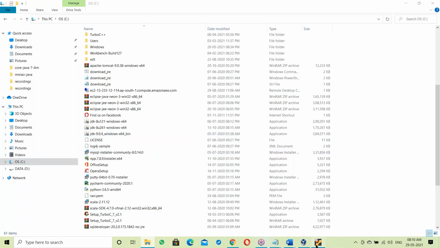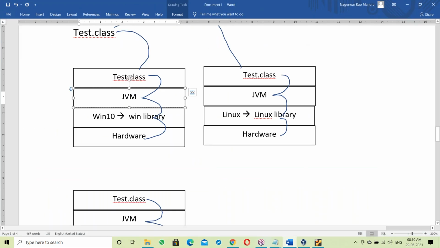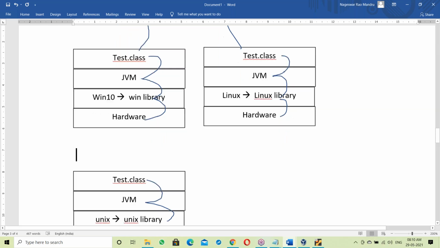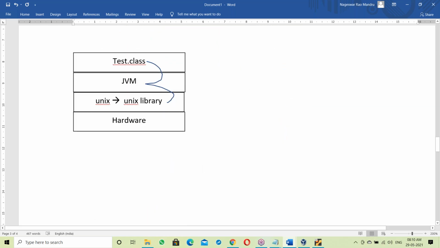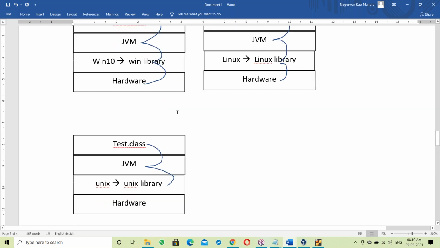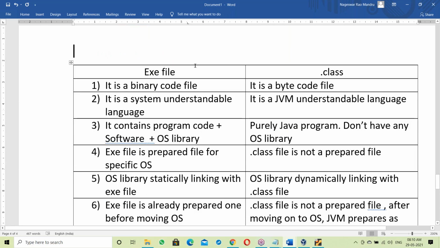In my job, most of my experience is on Linux. Because of Hadoop and Java projects, I spend most of my time on a Linux base. Almost 80% of my time is on Linux and just 20% on Windows. Okay, so this is about the difference between a .class file and an .exe file.